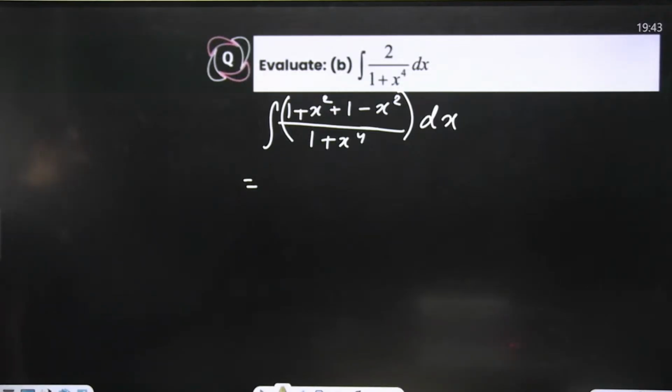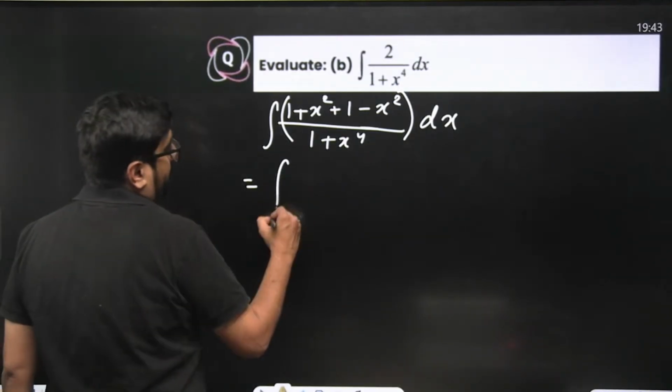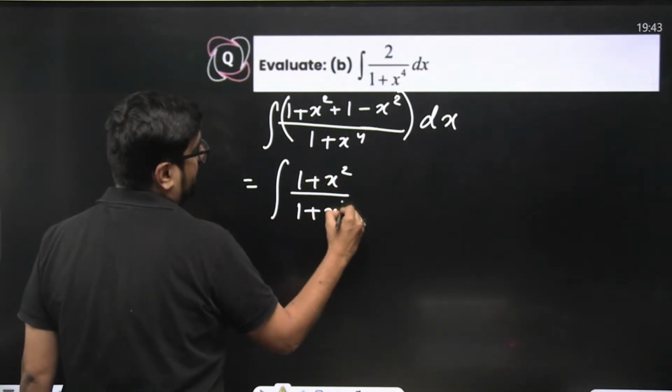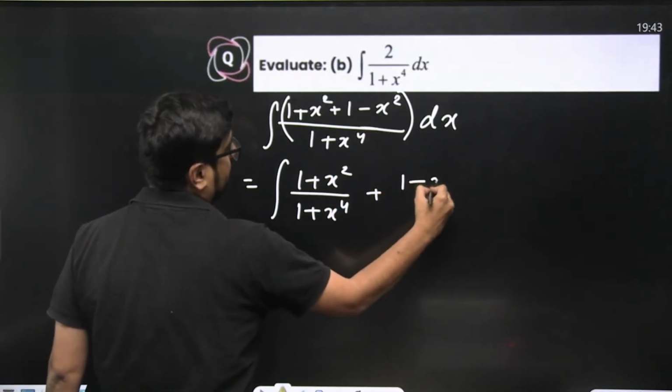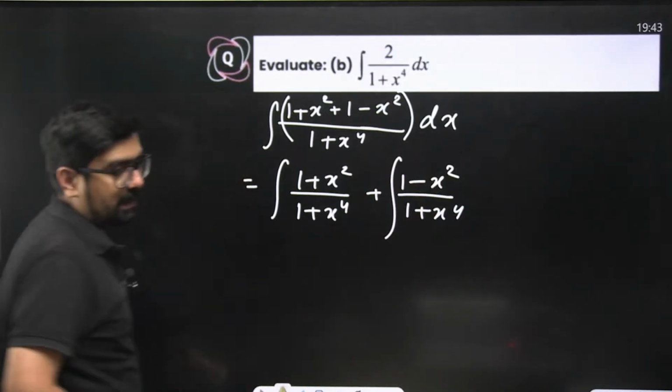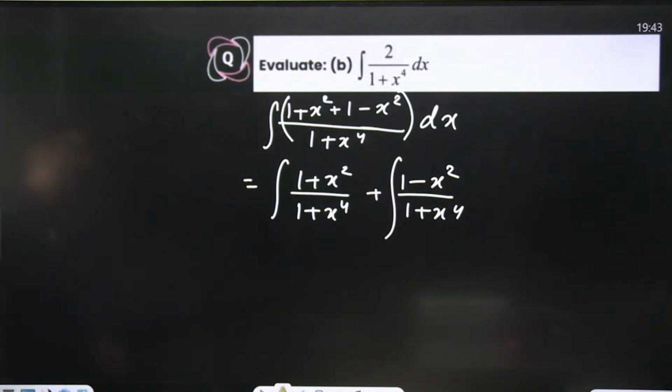Now do you see some solution? Simple. 1 plus x square separately divided by 1 plus x to the power 4, plus 1 minus x square separately divided by 1 plus x to the power 4. Now you can apply the same method. Correct? Both the parts we will be able to solve.